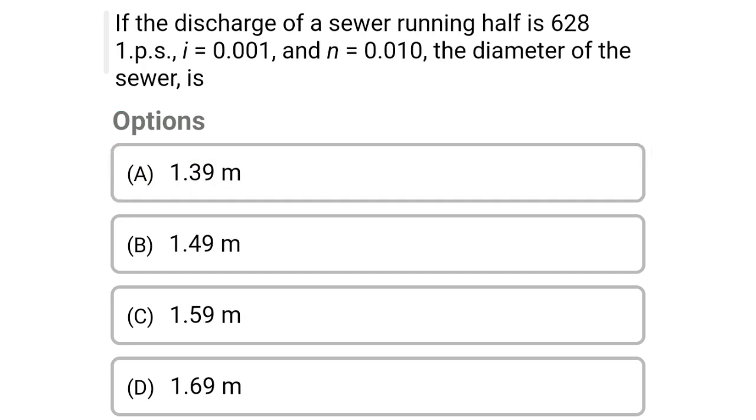So next question, if the discharge of sewer running half is 628 liters per second, i equal to 0.001 and n equal to 0.010, so the diameter of sewer is option A 1.39 meter, option B 1.49 meter, option C 1.59 meter, option D 1.69 meter. So the correct answer is option D 1.69 meter.